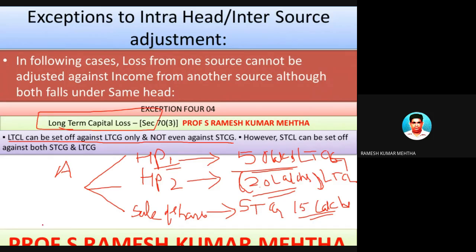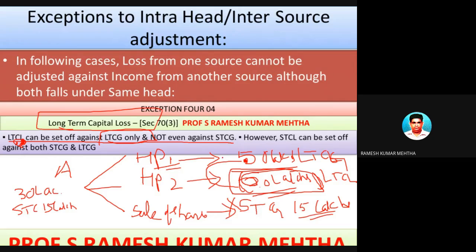So now look at this. The long-term capital loss, which is 20 lakh rupees, can be set off against long-term capital gain only. So this loss can be set off against this one and not this one. In this case, 20 lakhs can be set off against 50 lakh of long-term capital gain, and the long-term capital gain balance will be 30 lakh rupees, and the other short-term capital gain will be 15 lakh rupees.